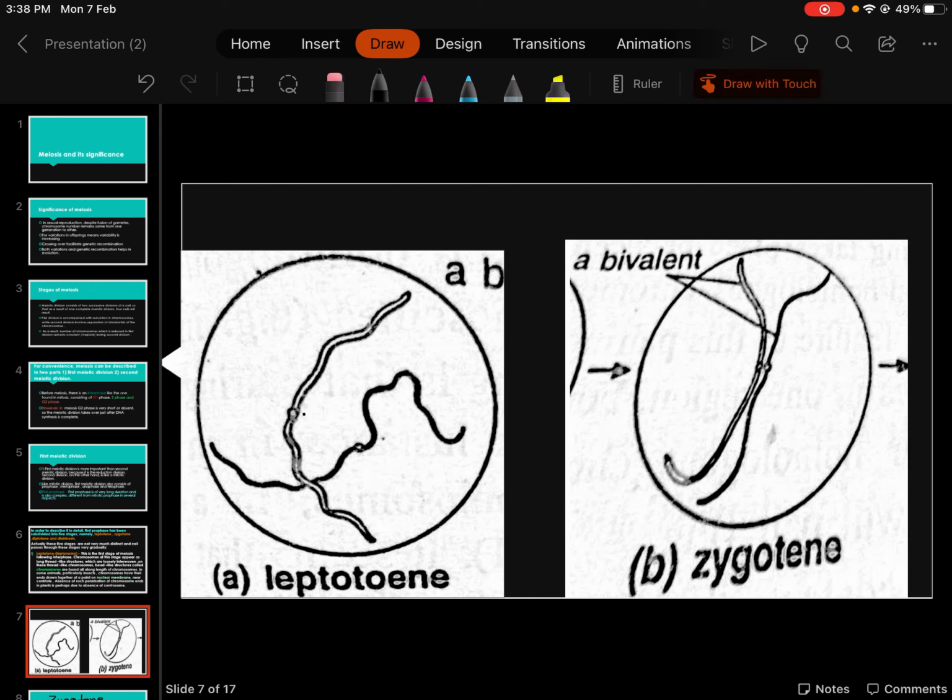This is one chromosome, and this is the other homologous chromosome. You all must know what a homologous chromosome is. Homologous chromosomes are chromosomes which have similar genes in the same sequence. It means that if a gene, for example the gene for height, has a dominant allele for T, it will have a recessive allele for T at the same locus. That's why they are homologous chromosomes, and one will come from male and one from female.